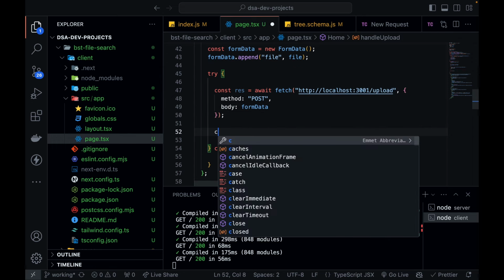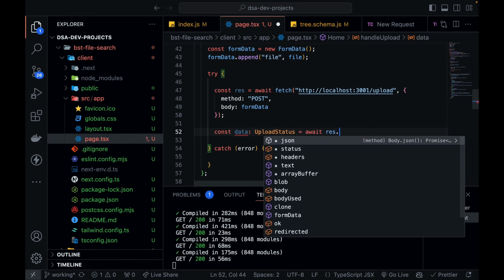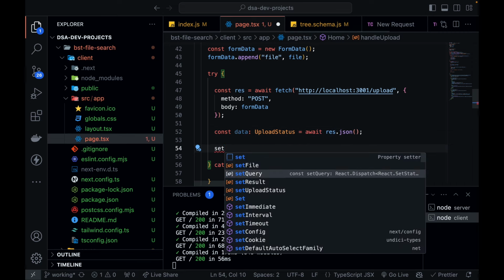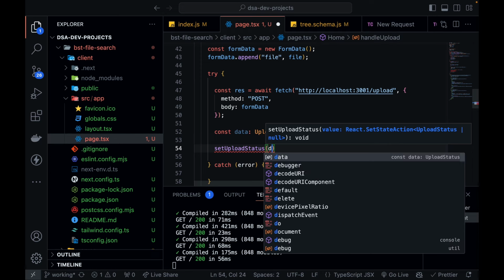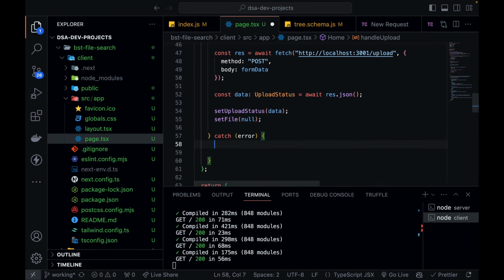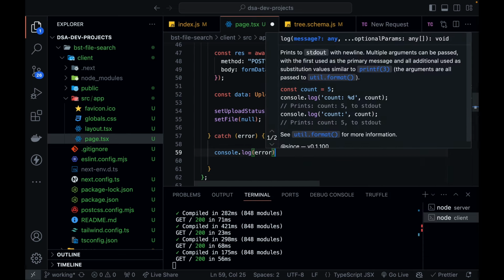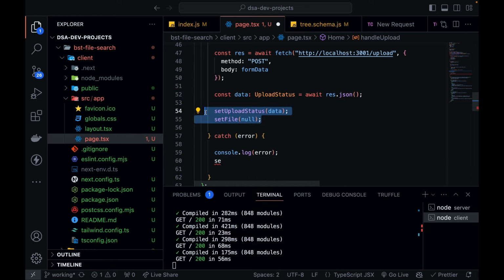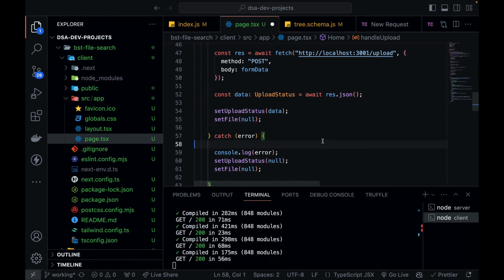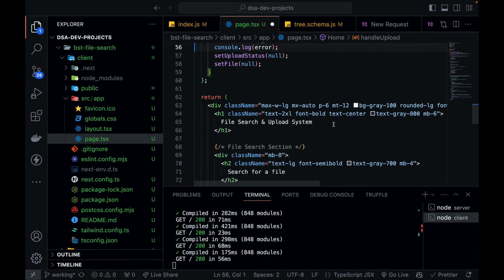If my file is uploaded successfully, then I'm going to get data as upload status is equal to await response.json, and then you can set upload status with data. And you can also set the file as null, because now you should be set for uploading a new file. And for catch, let's log the error, console.log the error, and set upload status as null and set file null. Perfect. So we are ready with upload status also. That means your code is ready to upload a file also.